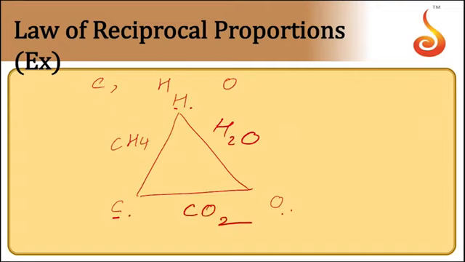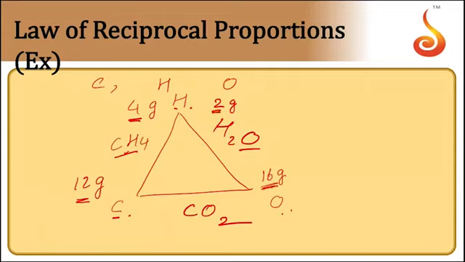Now CH4 contains 12 grams of carbon with 4 grams of hydrogen. 12 grams of carbon is there with 4 grams of hydrogen in the molecule CH4. In the water molecule, 16 grams of oxygen is combining with 2 grams of hydrogen.